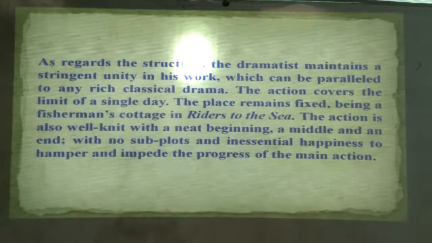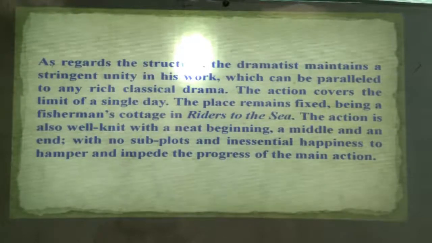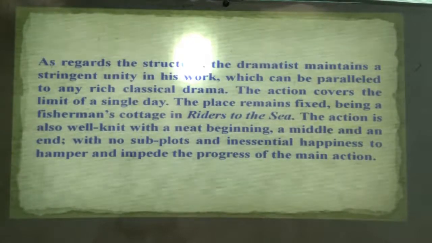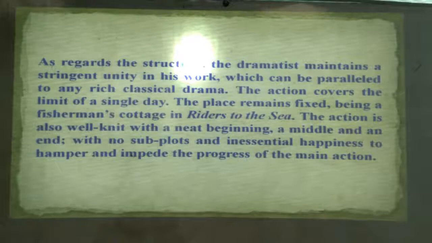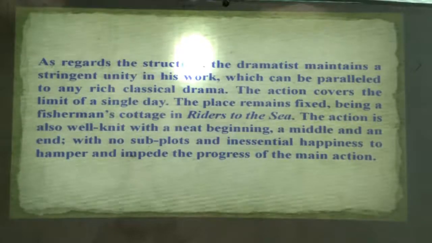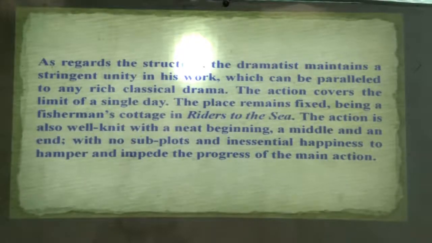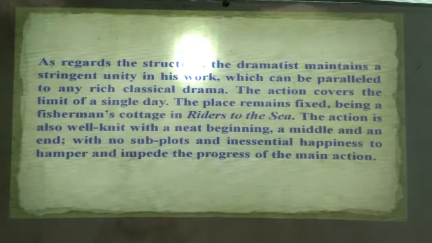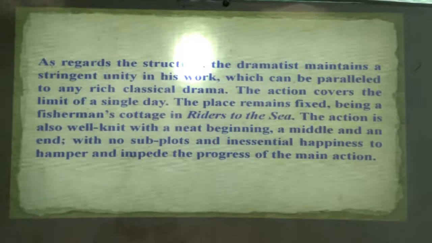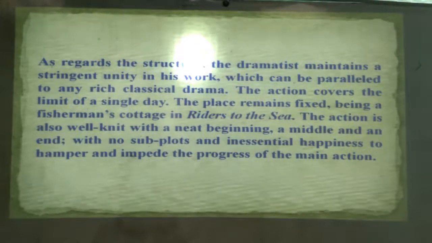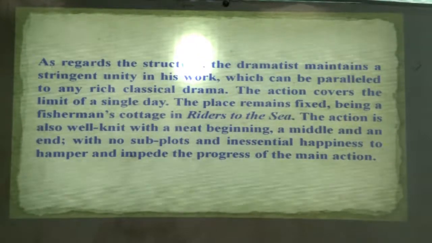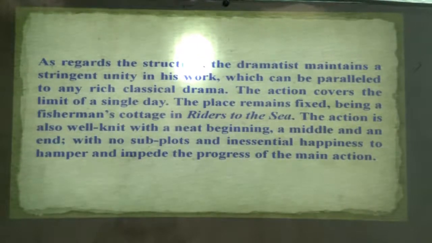What is the beginning of Riders to the Sea? Nora and Kathleen are making some food, and they are very much worried because they don't know the fate of their brother Michael, and their mother becomes almost mad.